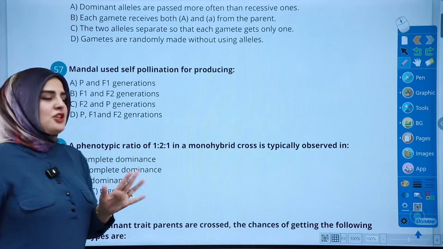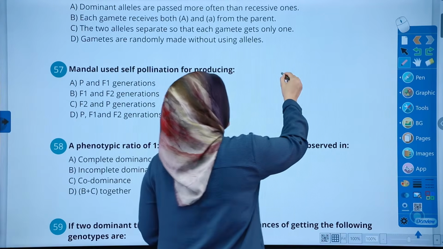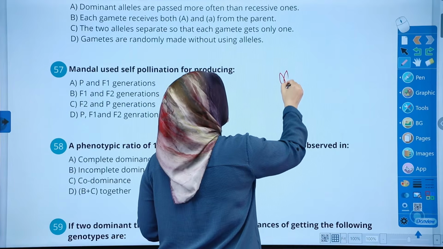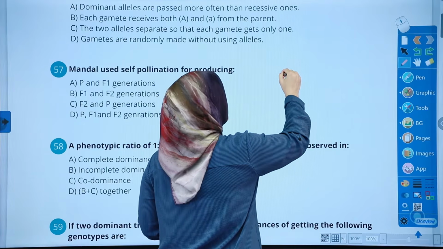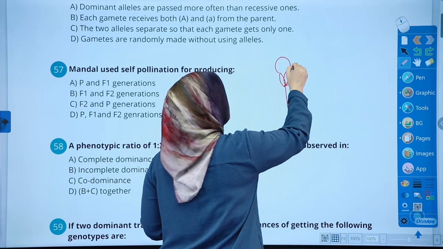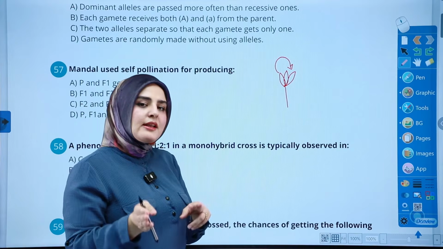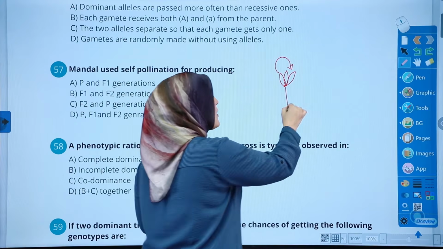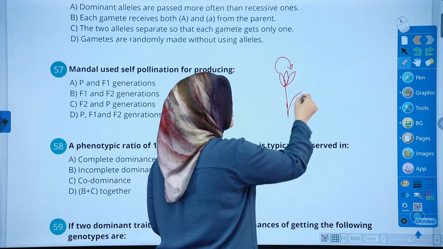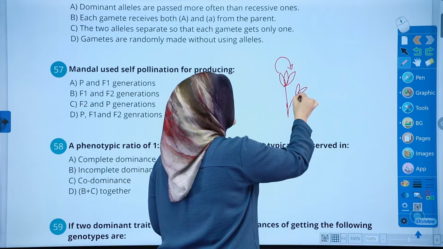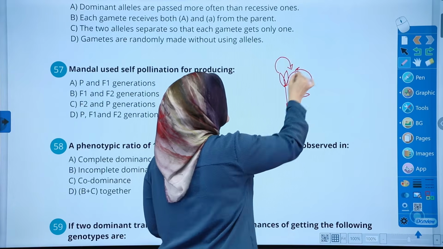Self-pollination is when a flower, let's say this is a flower, is going to pollinate itself. Either the same flower has both male and female gametes, or a flower on the same plant. They have the same root and they're the same genetically, so they could give it back to this one.